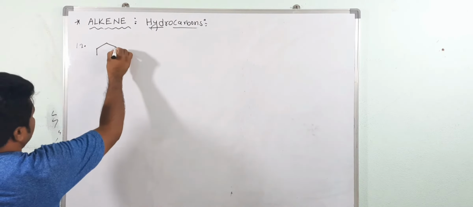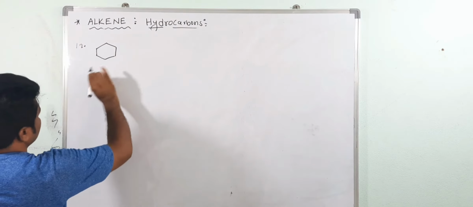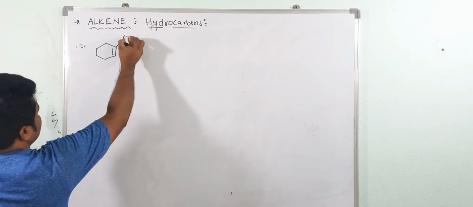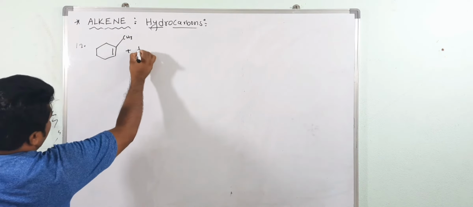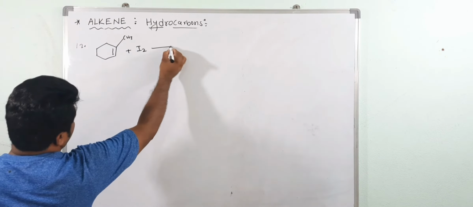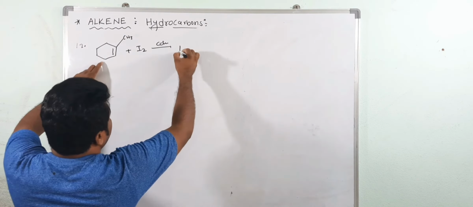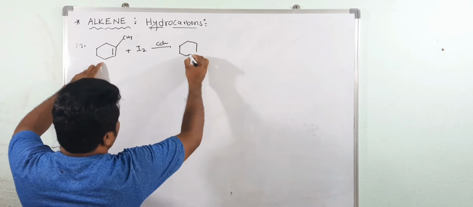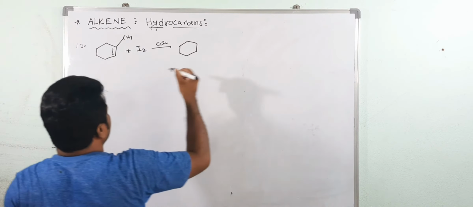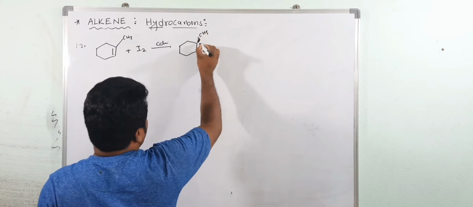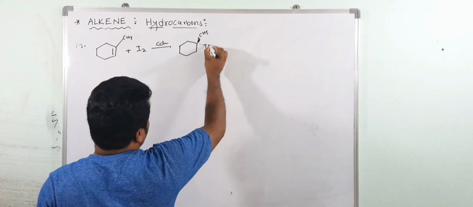Now I am taking simple iodine. Suppose this is here what? CH3. Instead of bromine, if you take iodine, in presence of CCl4. So what happens? Suppose this iodine attacks from below the plane, the CH3 comes above the plane, and an iodonium ring will form.